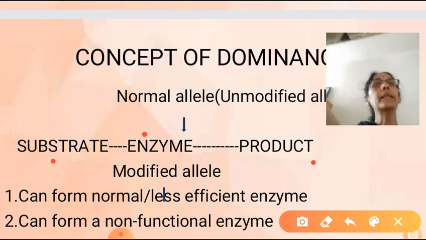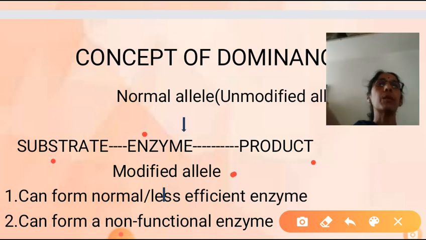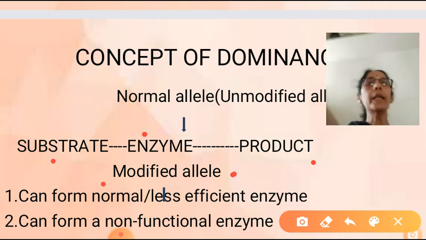But when the gene has a modified type of allele, not a normal allele, it is somehow modified, that gene can produce either a normal enzyme or it can produce a less efficient enzyme.